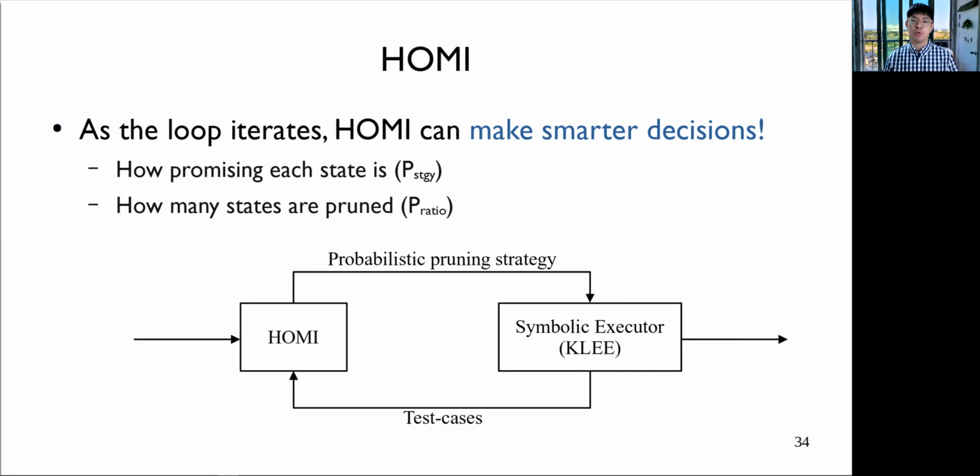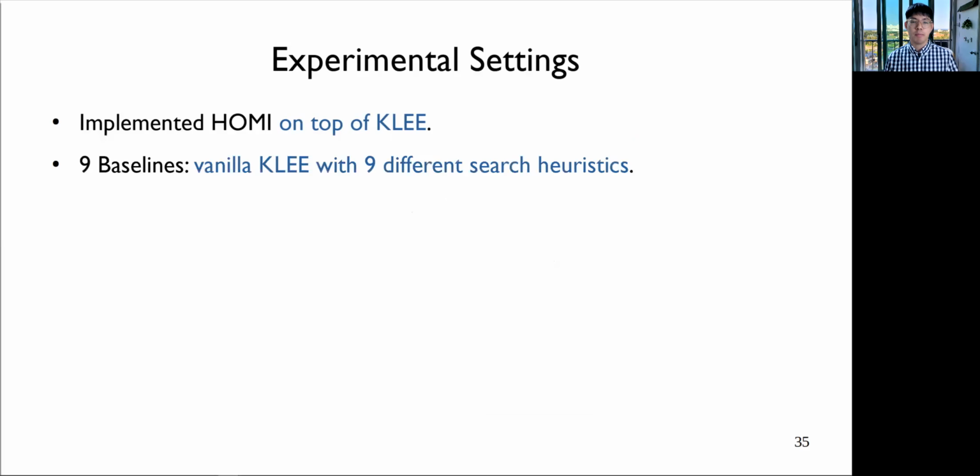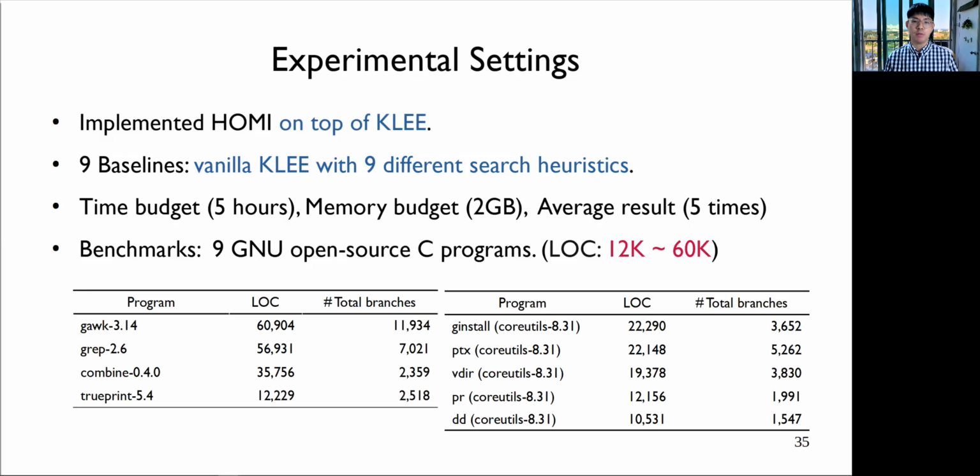From the next slide, we will show the experiment result of HOMI. Okay, let's start with the experiment setup. We implemented our tool HOMI on top of KLEE. And we compare our technique with vanilla KLEE with 9 different search heuristics. As a testing budget, we allocated 5 hours for all the benchmarks. We also used the default memory budget of KLEE, which is 2 GB. And we repeated the experiment 5 times and averaged the result. Finally, we used 9 open source C programs for evaluation. The largest one is about 60,000 lines.